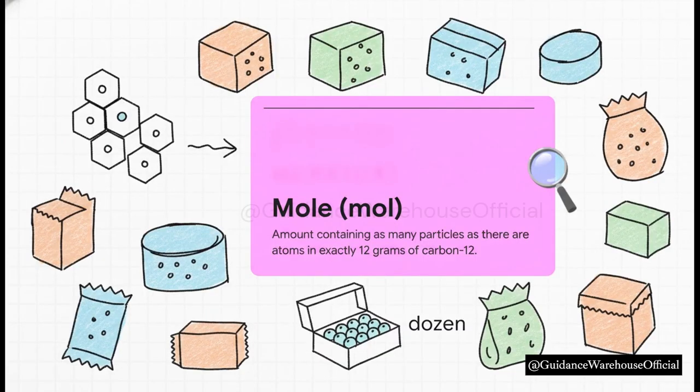Because big N is so annoyingly large, scientists created a shortcut called the mole. A mole is simply a package, a standard unit of measurement. Just like you know the word dozen means exactly 12 of something, the word mole means exactly Avogadro's number of something. Formally, it's defined as the amount of a substance containing as many particles as there are atoms in exactly 12 grams of carbon-12. It basically lets us group quintillions of atoms into one simple, easy-to-use package.